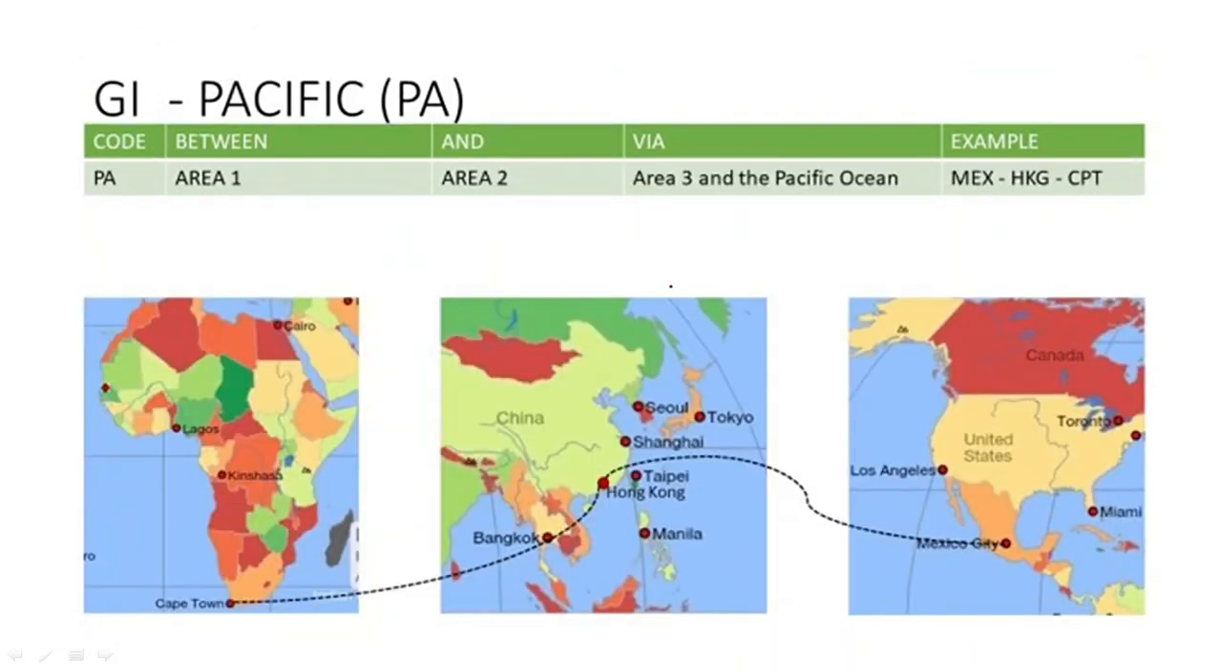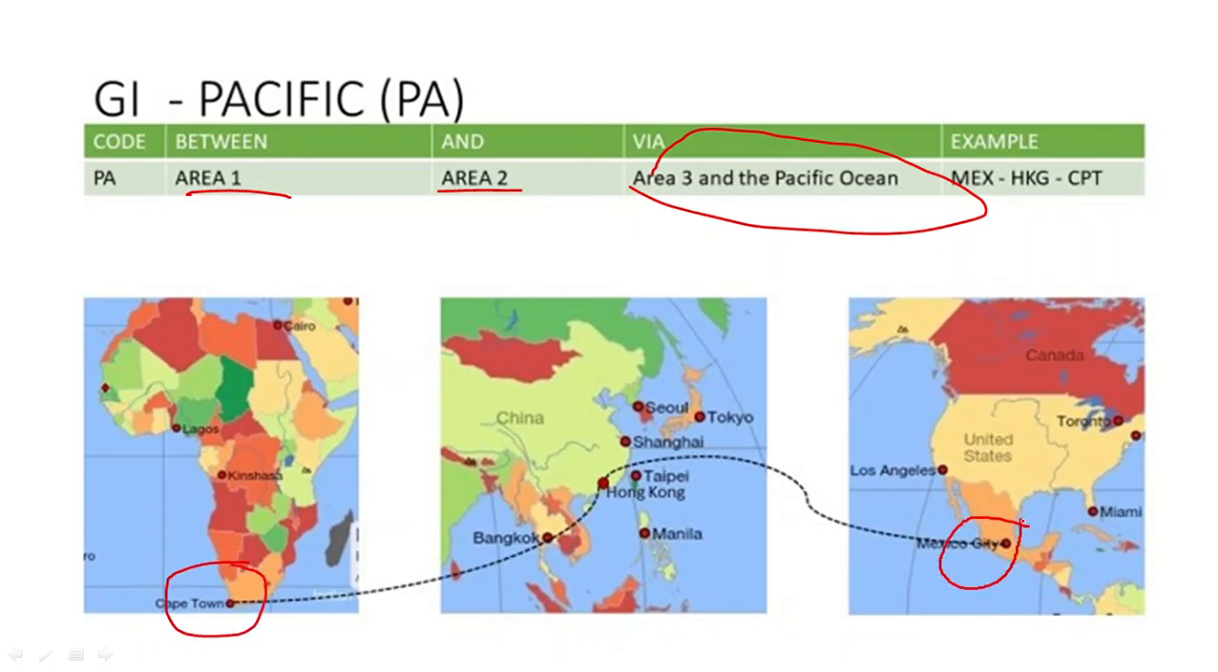Now global indicator PA has one other case here: journeys between area 1 and area 2. Earlier it was between area 1 and area 3 via the Pacific Ocean. Here it is between area 1 and area 2 via area 3 and the Pacific Ocean. Here we can see area 2, Cape Town in Africa, and Mexico City in area 1. So journeys between area 2 and area 1 via Pacific.